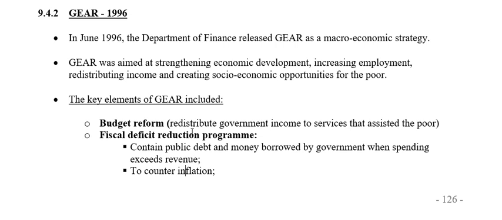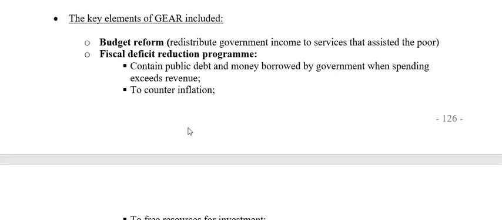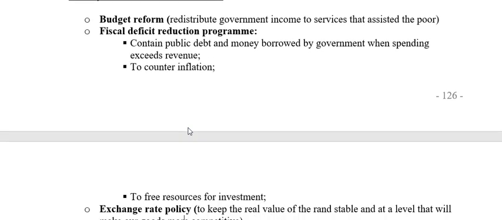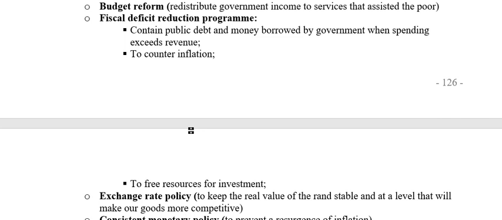They also wanted to counter inflation during the period of GEAR. I can't remember the exact year, but inflation really got out of control. It went into double digits. So the idea was also to control inflation, because inflation does have a detrimental effect on economic growth and on poverty levels if people cannot afford to buy goods and services because prices are too high.